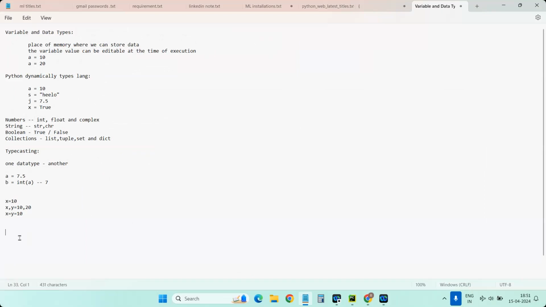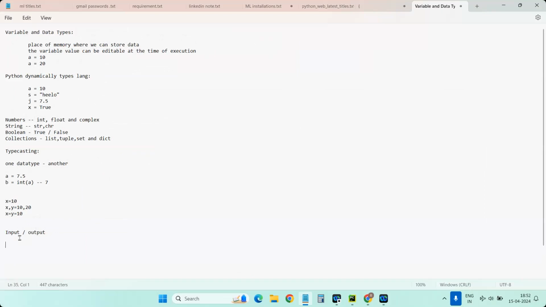Okay, fine. So the next point you require to understand here is input and output statements. If I want to read something or print something on the screen, we mostly use the input statement and output statement. The output statement is basically used to print something on the console.